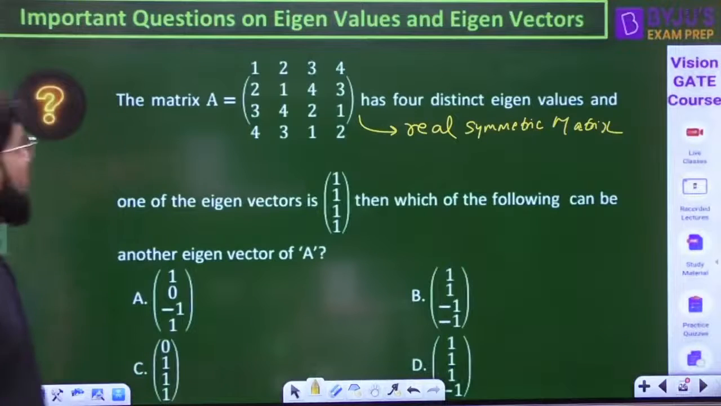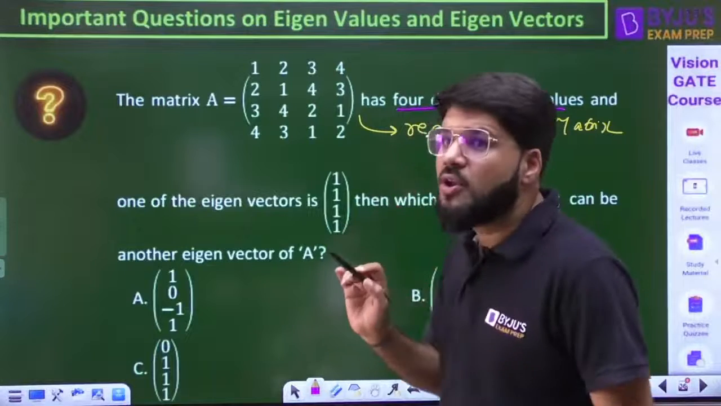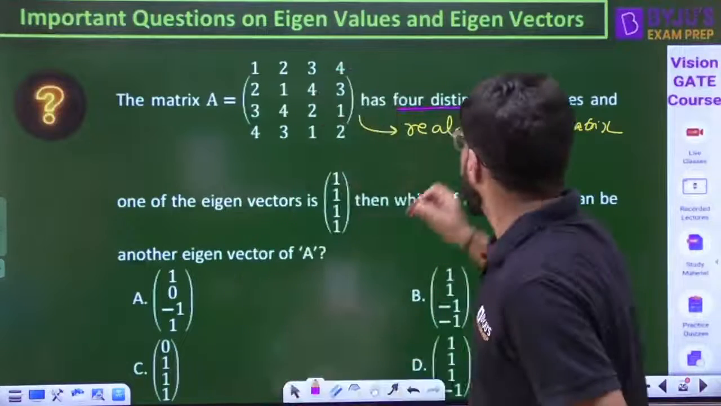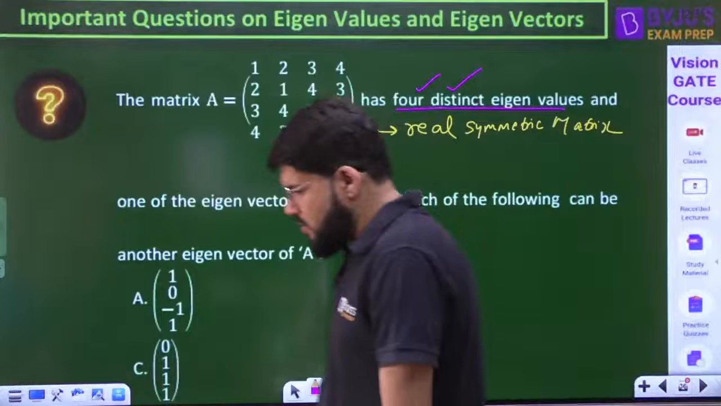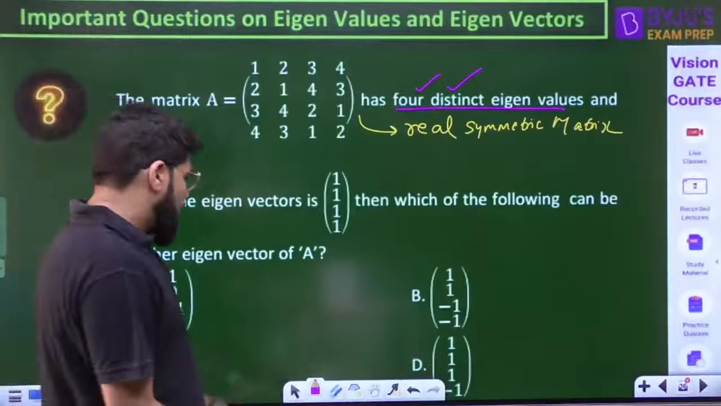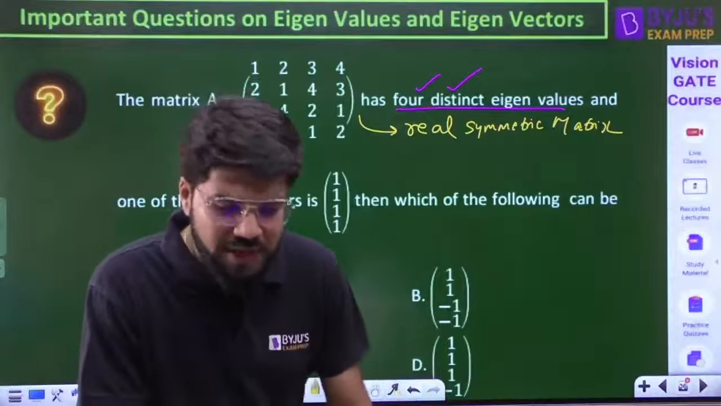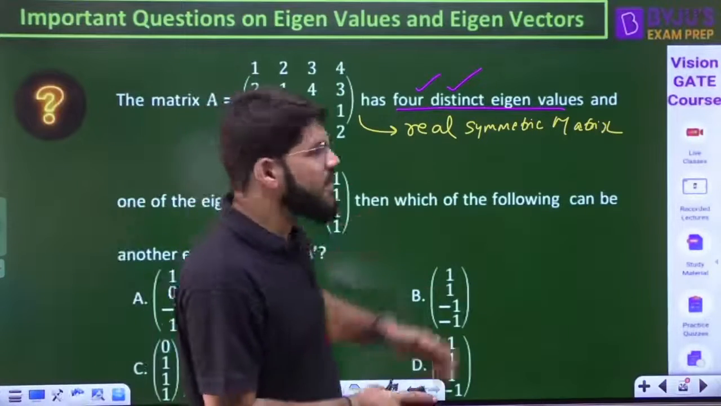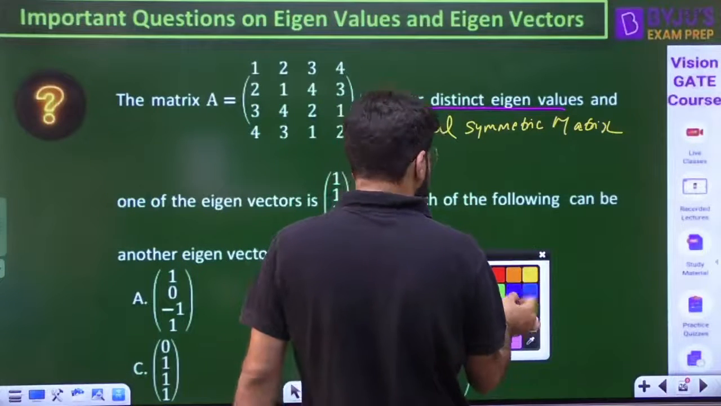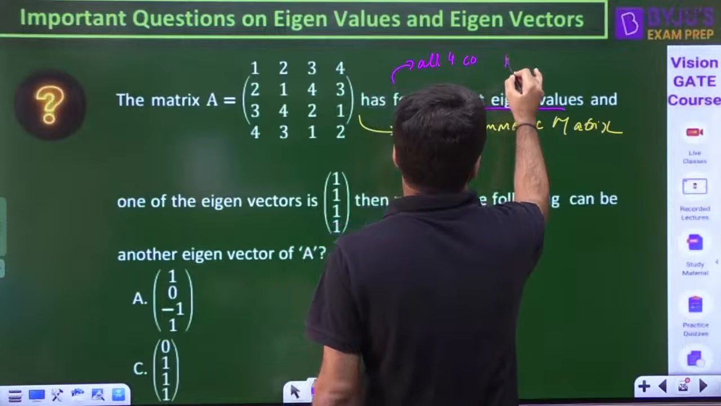Now, what is very clearly given is that this has 4 distinct eigenvalues. They are not expecting you to calculate the eigenvalues and check whether they are distinct or not, but they have given that it has 4 distinct eigenvalues. If out of the 4 there are 2 eigenvalues, suppose lambda 1 and lambda 2, the eigenvectors corresponding to them will be orthogonal. But here all 4 are distinct, so all 4 corresponding vectors